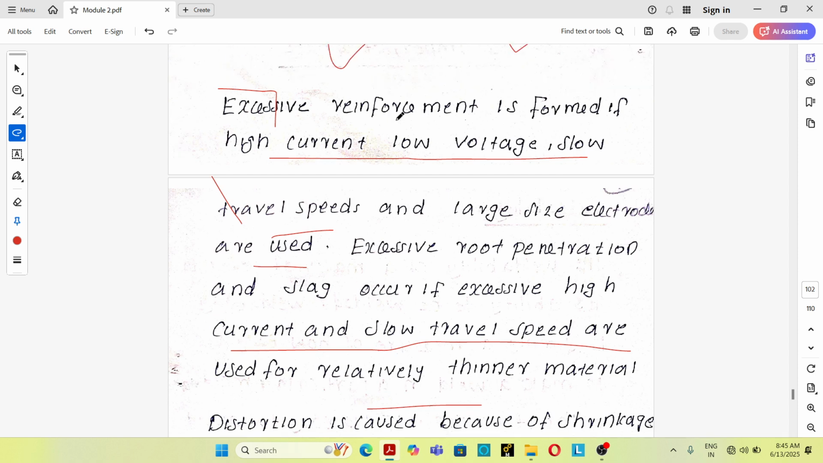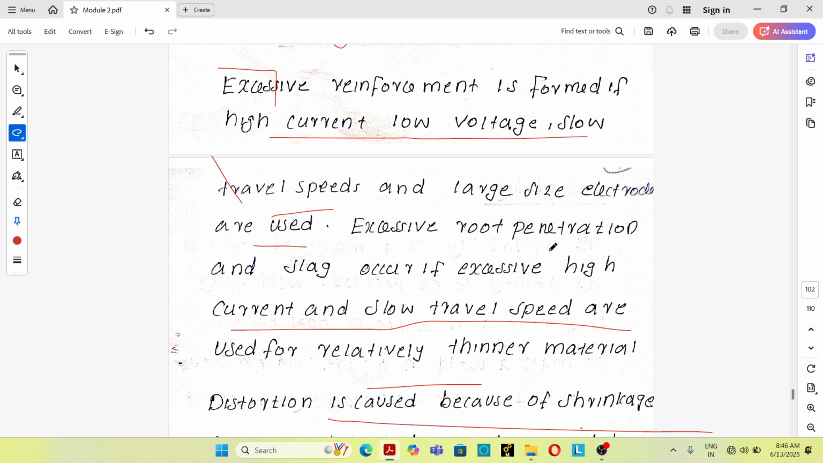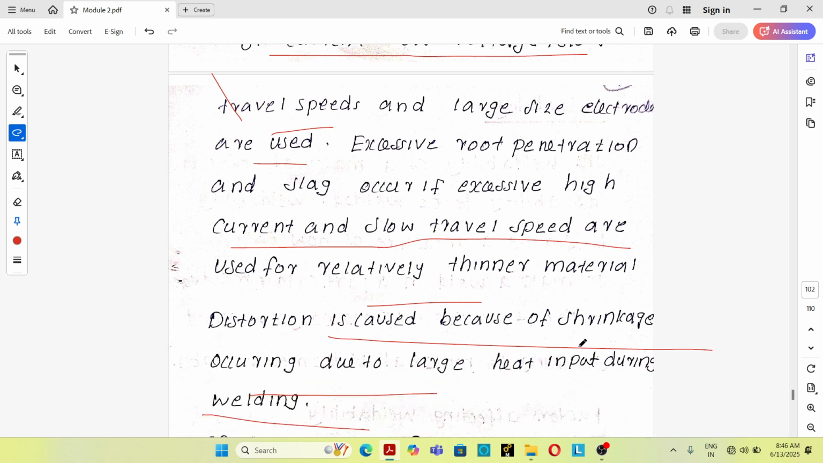So excessive reinforcement is formed due to high current, low voltage, slow travel speed, and large size electrodes. Excessive root penetration and slack occur if excessively high current and slow travel speed are used for relatively thinner material. Distortion is caused by shrinkage occurring due to large heat input during welding.